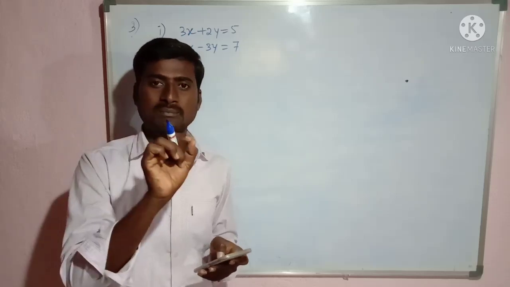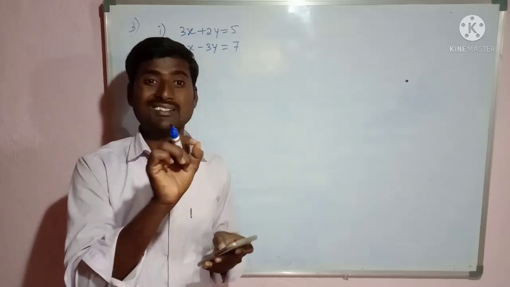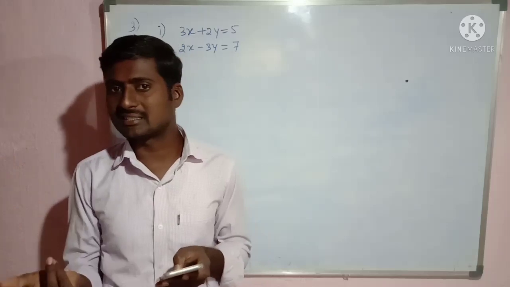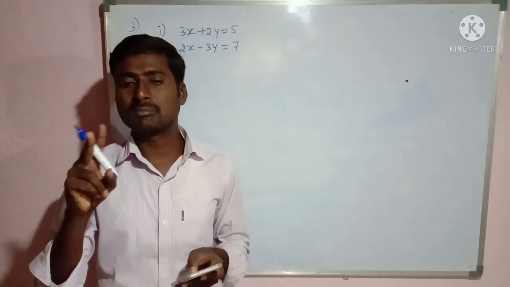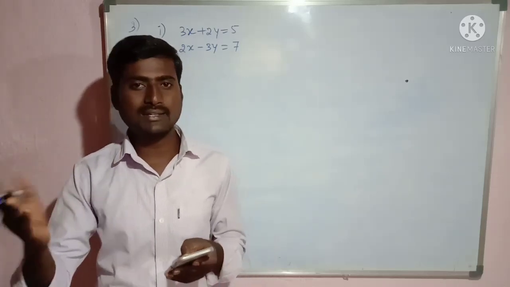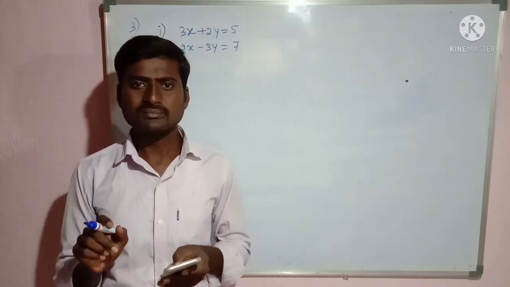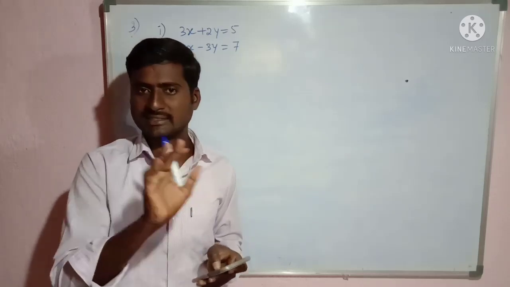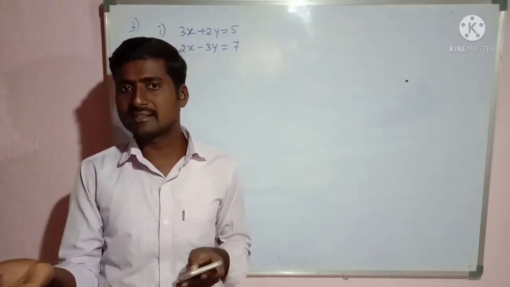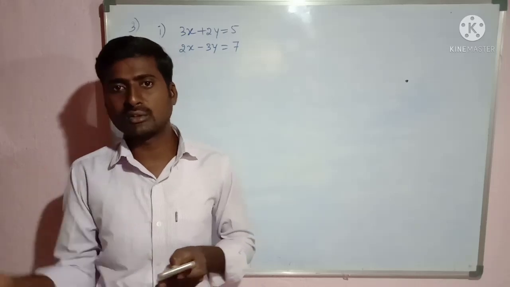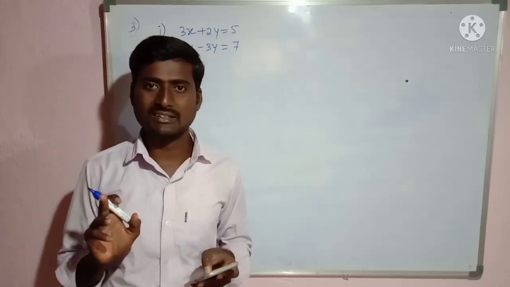Then only they are consistent. Otherwise inconsistent. Inconsistent is nothing but what? If two lines are parallel, then we can say it is inconsistent. Consistent is nothing but a solution exists. So in parallel lines, there is no solution. If there is no solution, they are inconsistent.